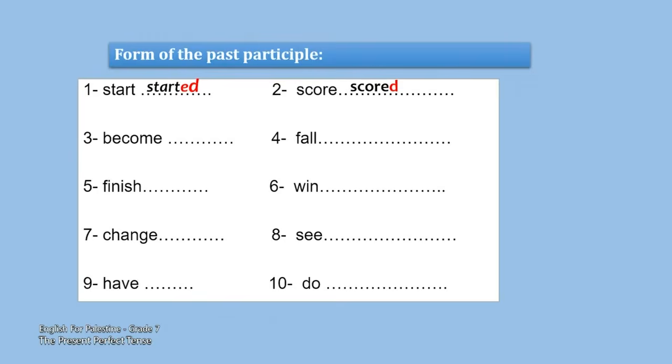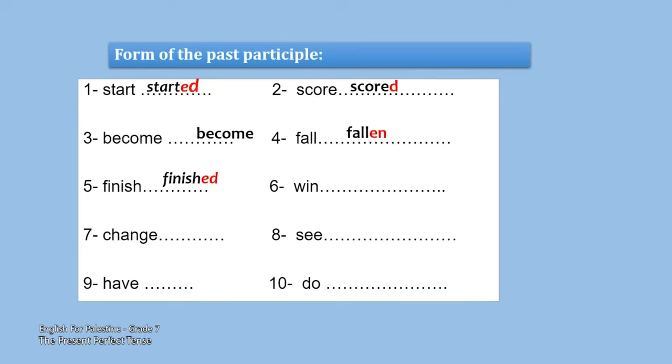What about this one? Become. Good. The past participle is become. The same. Become, became, become. 4. Fall. Good. The past participle is fallen. What about the fifth one? Finish. Good. Finished. We add ed. We pronounce it t. Finished.